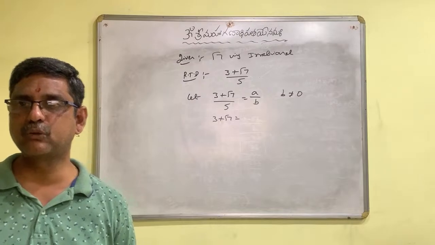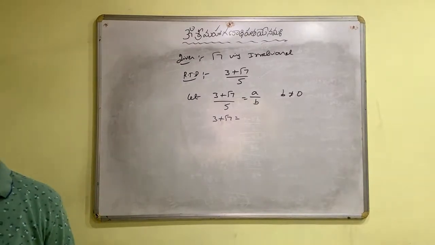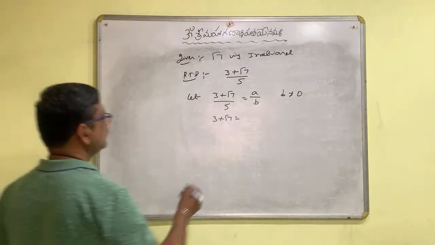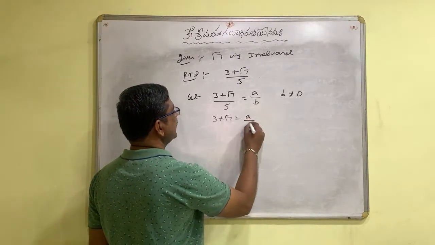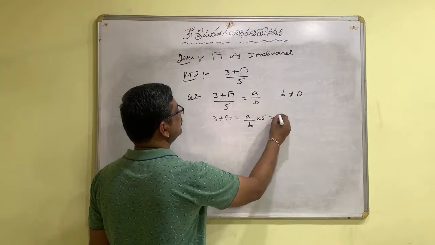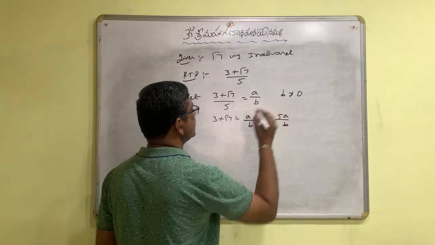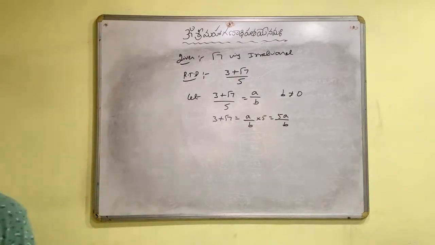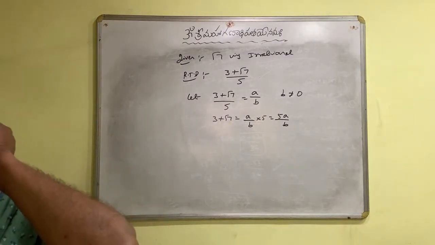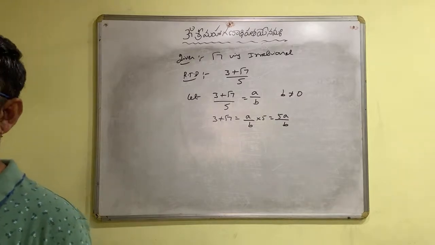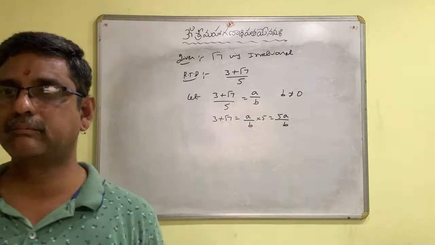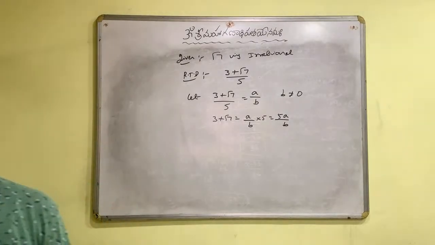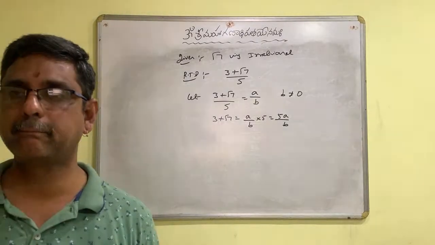Then what is 3 plus root 7? 3 plus root 7 is a by b into 5, which is 5a by b.